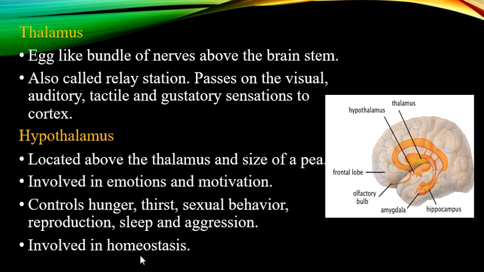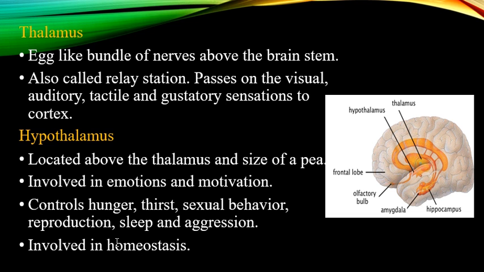For example, both sweating in heat and shivering in cold normalize body temperature. So the hypothalamus helps in that, in body temperature regulation as well. So the hypothalamus controls all the systems that help the organism to avoid imbalance.